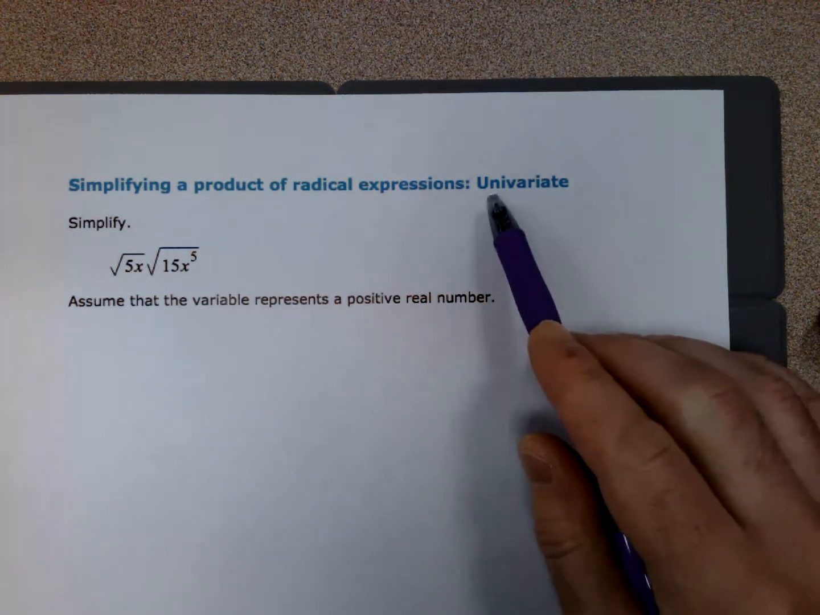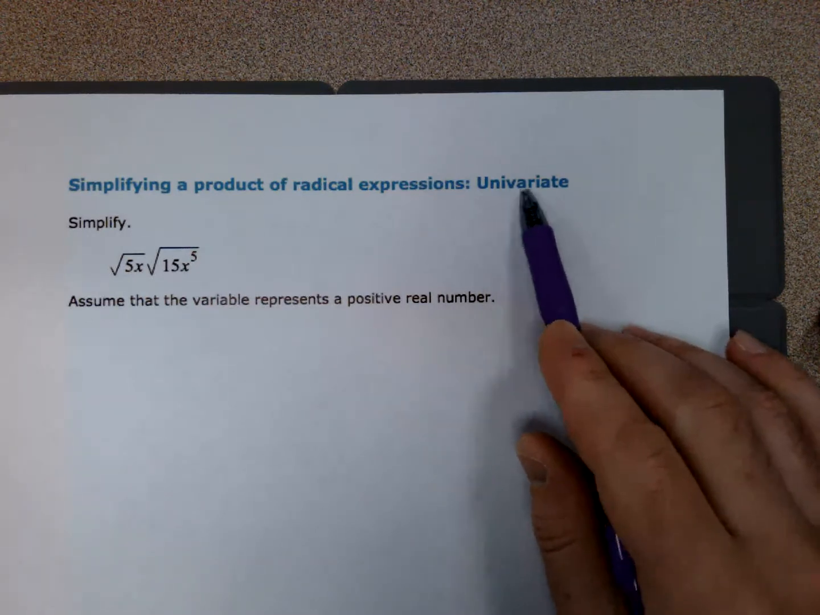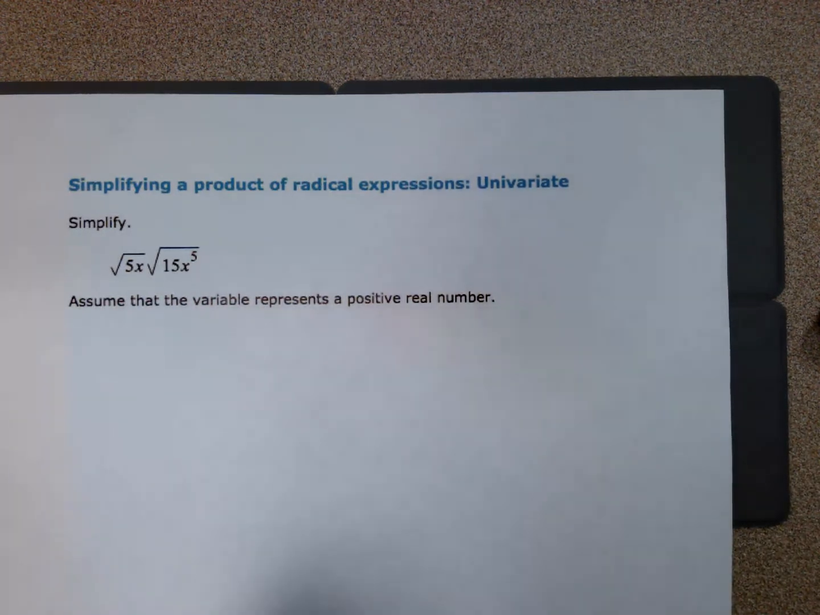So today we're going to be looking at the ALEKS topic, simplifying a product of radical expressions univariate. Just as a reminder, univariate means one variable, so I only have one variable to deal with here. In this case, x, could be y, could be z, it doesn't matter, as long as in that problem there's only one type.